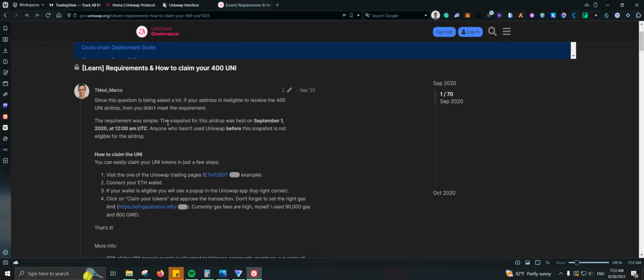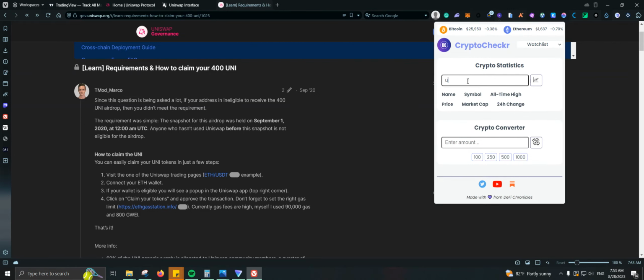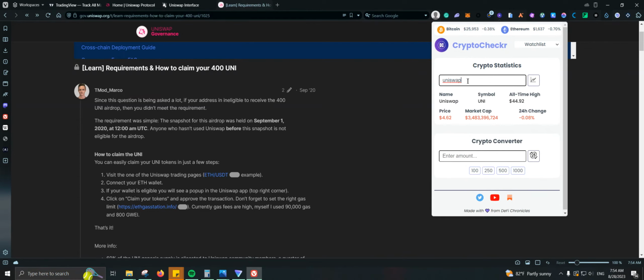Now the only thing is that as time passes, it is actually getting more and more difficult to get involved with some of these airdrops. I think that for Uniswap, probably you just needed to take a few swaps and then you would have received 400 UNI, which is not bad at all. If we double check that price right here, Uniswap is $4. Let me do 400. So that would be 1.8K at today's prices. And last bull run, I think Uniswap was around $44. So that is, again, not bad at all. That's a lot of money.